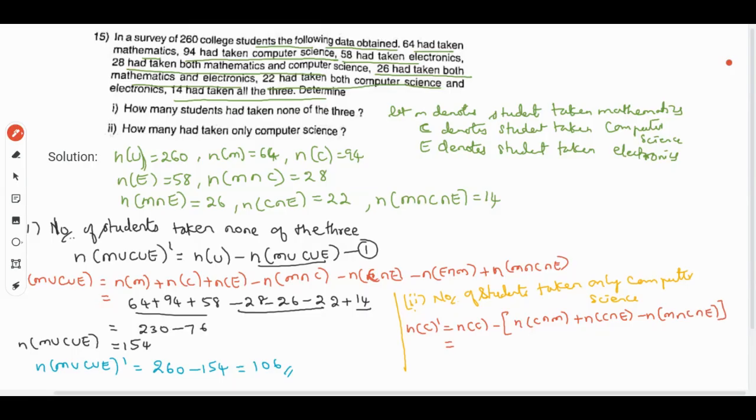So their values are n of c is 94 minus n of c intersection m is 28 plus 22 minus 14. So it will be 94 minus 36, and 94 minus 36 will be 58. So the number of students who take only computer science is 58.